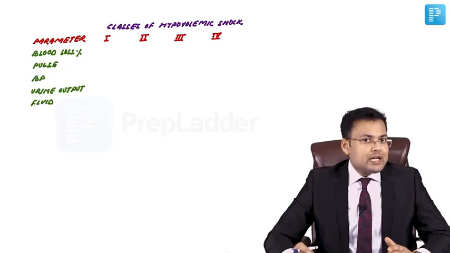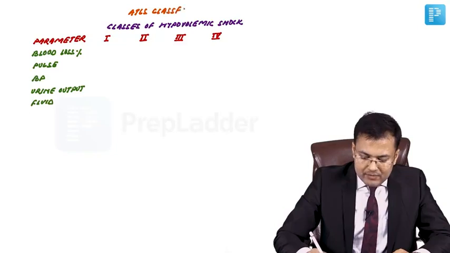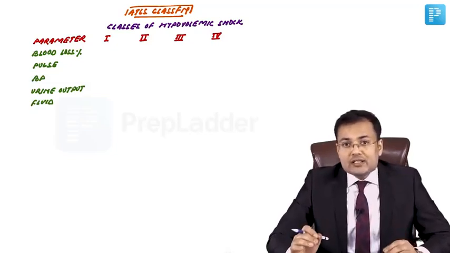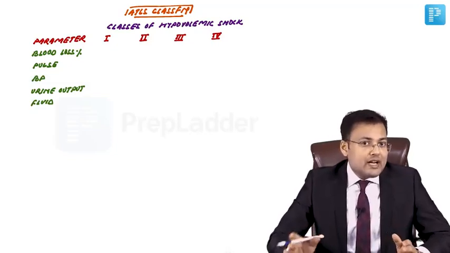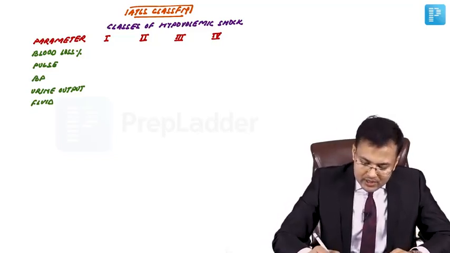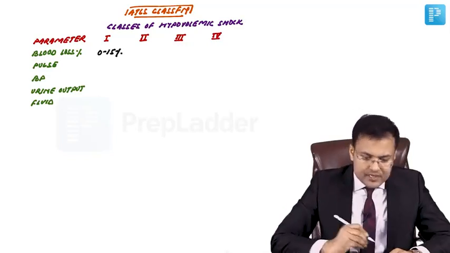One of the commonly asked questions in relation to shock is the ATLS classification of hypovolemic shock. According to the ATLS classification, there are 4 classes of hypovolemic shock depending on the amount of blood loss. So how much is the blood loss? In class 1, it's 0 to 15%.